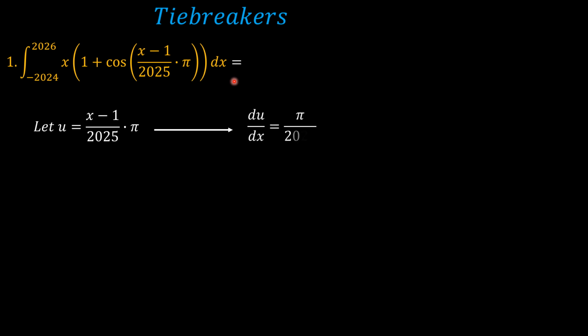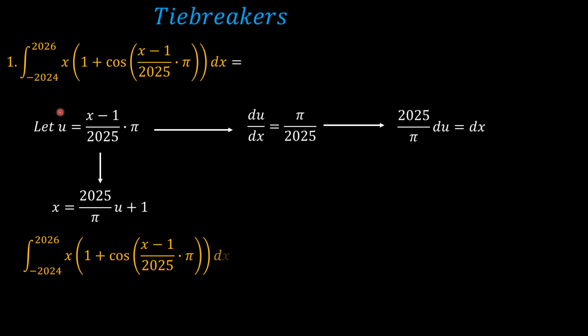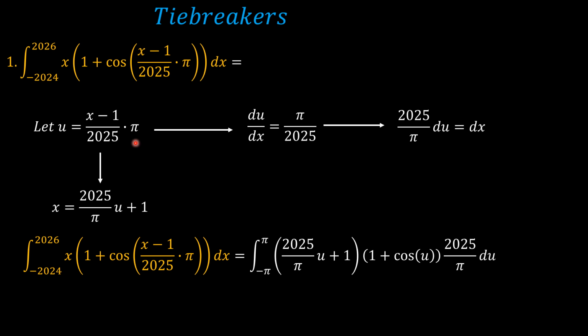is equal to pi over 2025, and that means that 2025 over pi du is equal to dx. And also from here we can see x now is equal to 2025 over pi u plus 1, meaning that now we can change from the x domain to the u domain. Mark u, when x is equal to negative 2025, we have negative 2024 minus 1 over 2025, which is going to be negative 2025 over 2025 times pi, which is going to be negative pi.